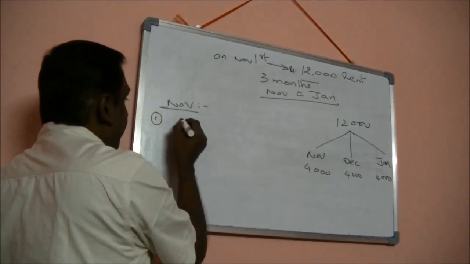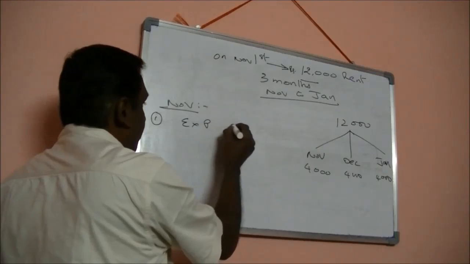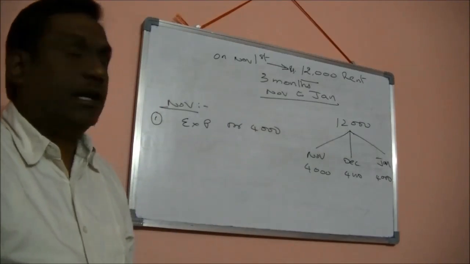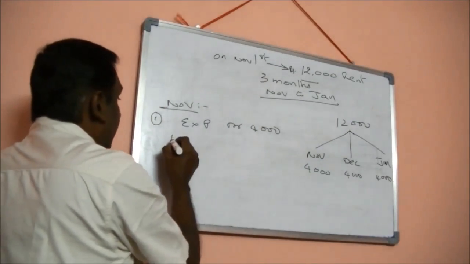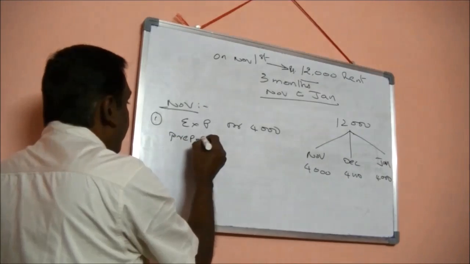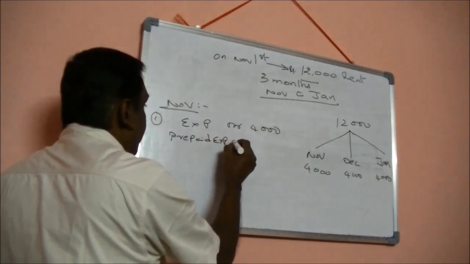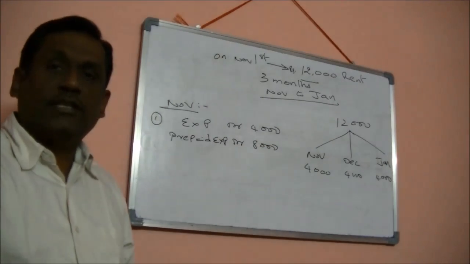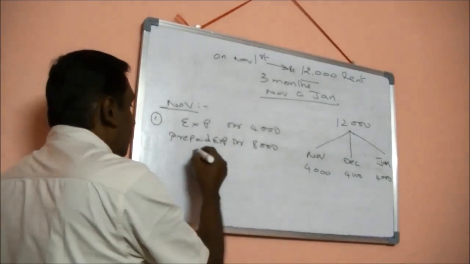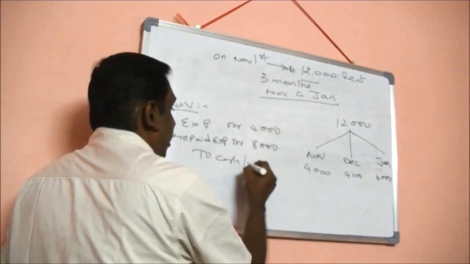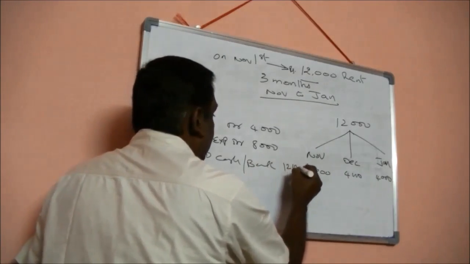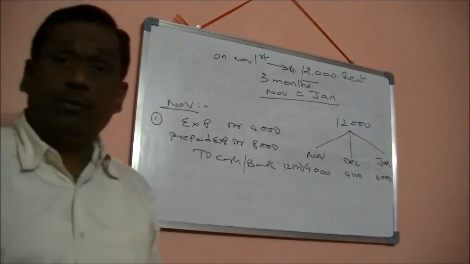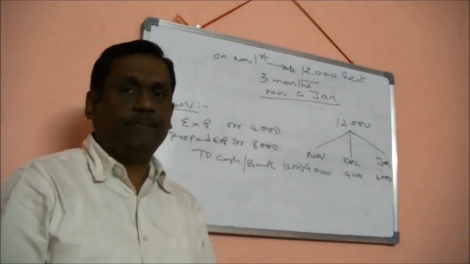In the month of November, expense account debit 4,000 as per nominal account, prepaid expenses debit 8,000 because it is an asset, cash or bank credit 12,000. This is the entry we need to book in the month of November.